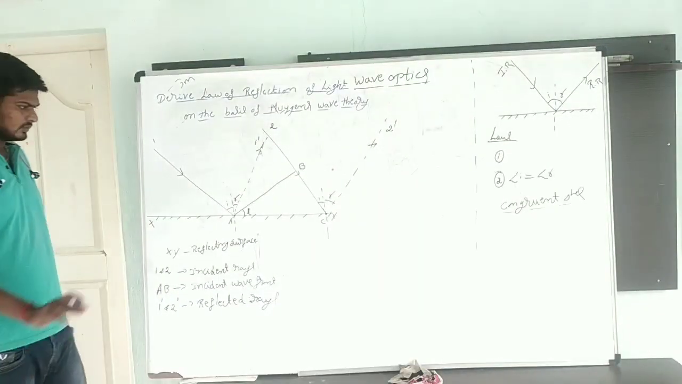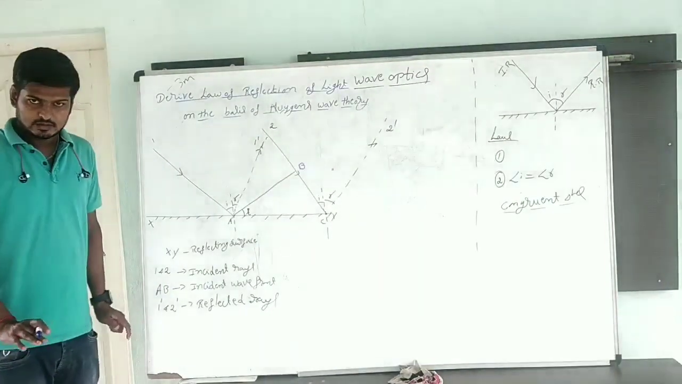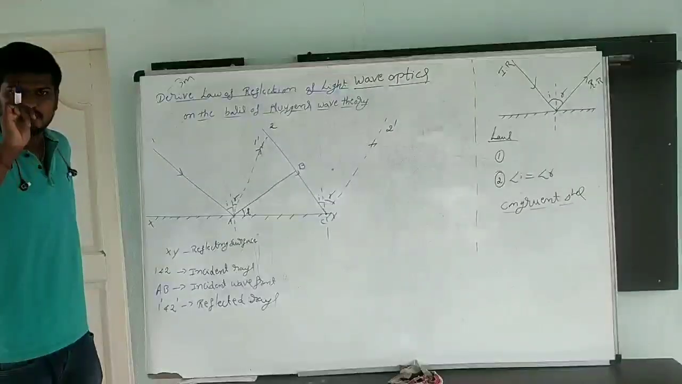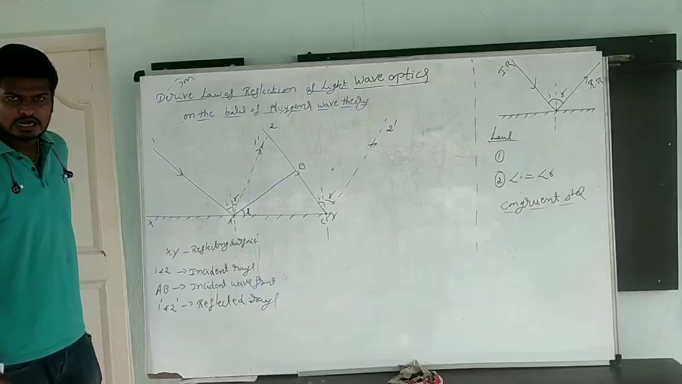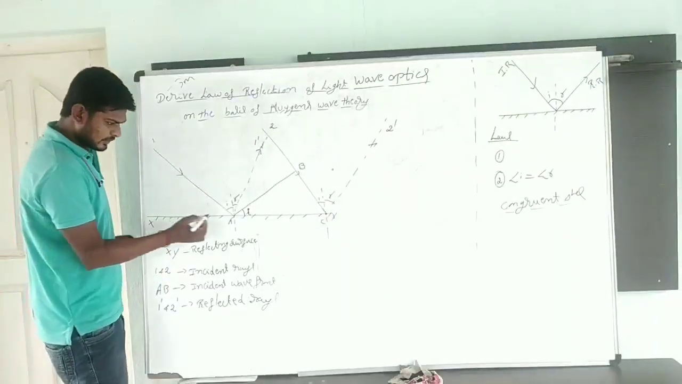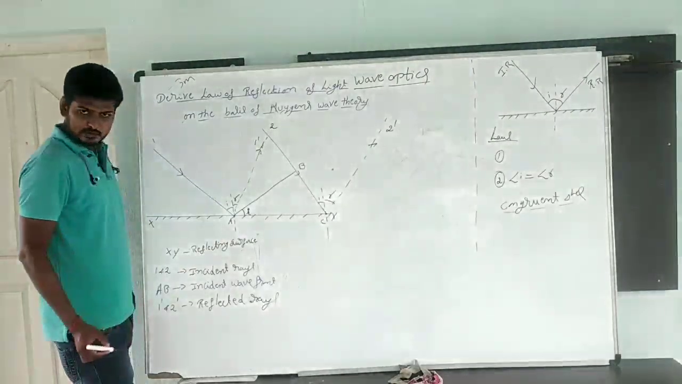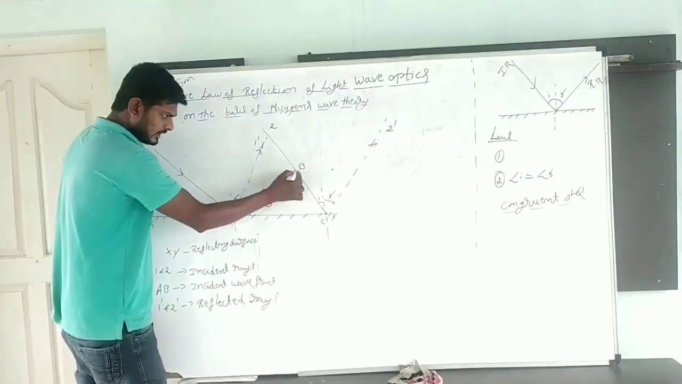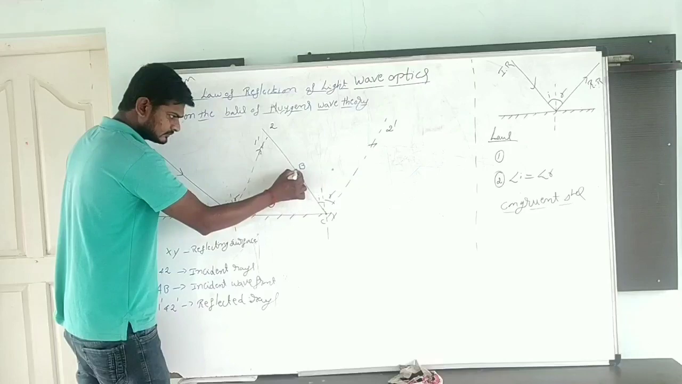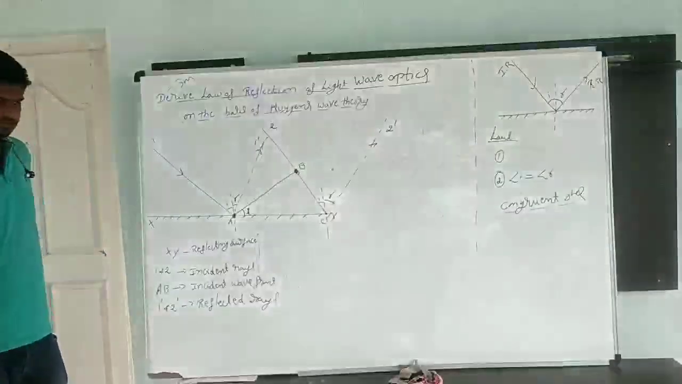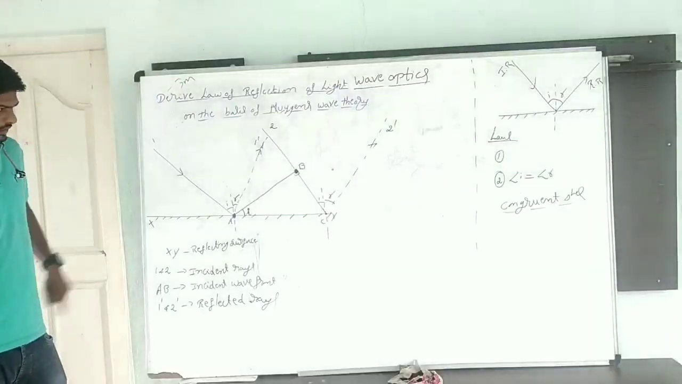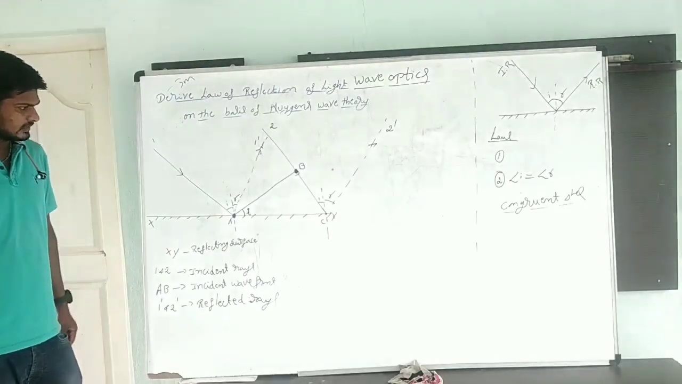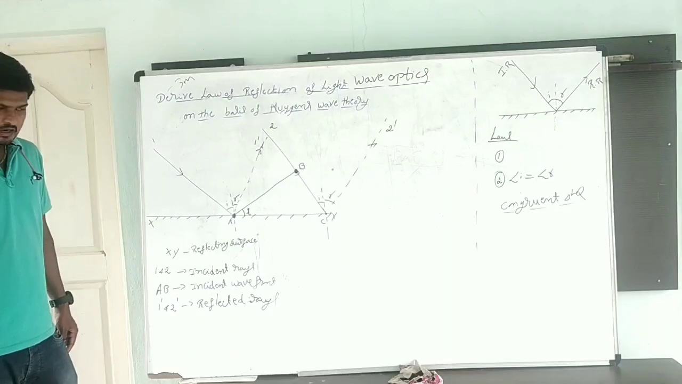Okay. Now, come to Huygens principle. Each and every point on the given wavefront produces a secondary wave in all directions. The given wavefront is AB. Here I am going to take 2 points, one will be A, another will be B. Clear? These 2 points are going to produce a secondary wave in all directions.